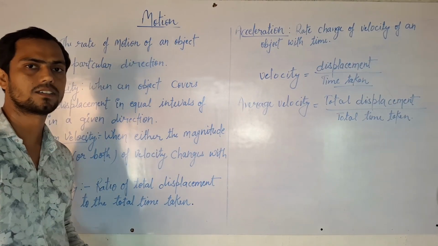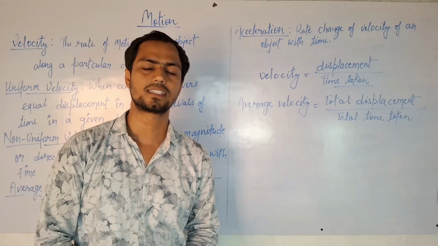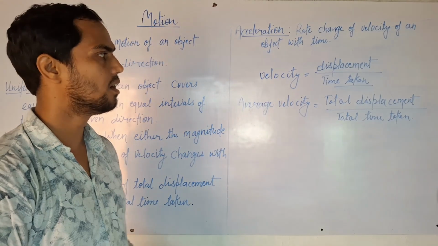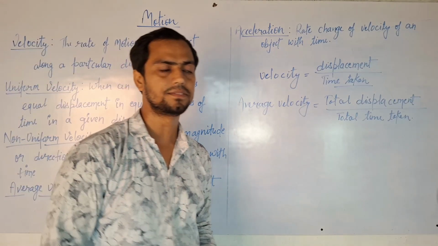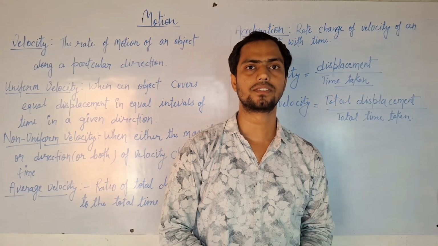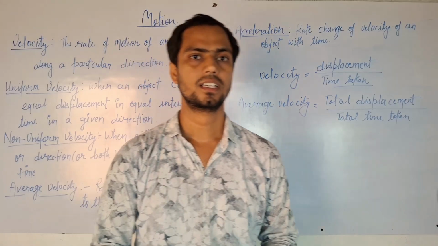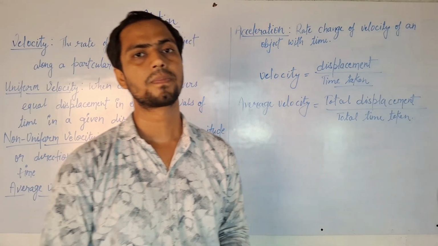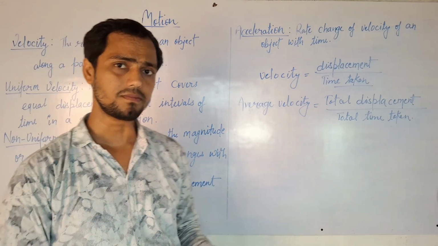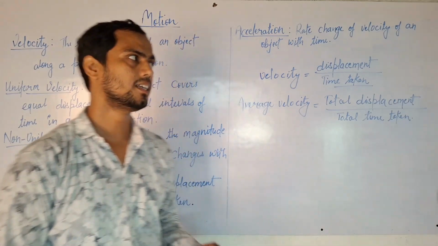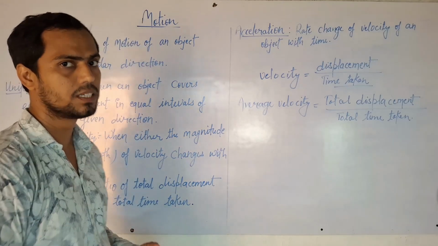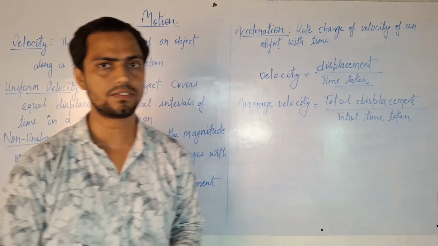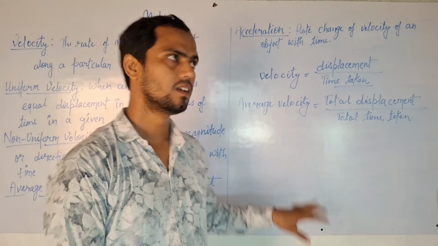So far we discussed motion, rest, distance, displacement, speed, and velocity. And now we can easily understand the difference between speed and velocity. Speed is a scalar quantity, while velocity is a vector quantity. And speed cannot be zero, but velocity can be zero and positive also.